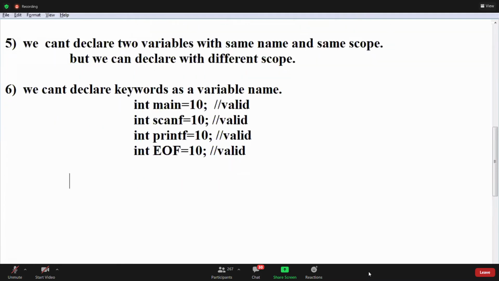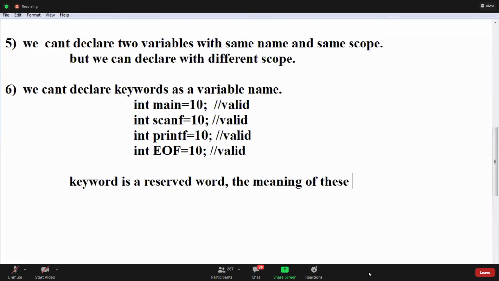They are not keywords. What are the keywords? Now we discuss. Keyword is a reserved word. The meaning of these words is already defined in the C compiler.